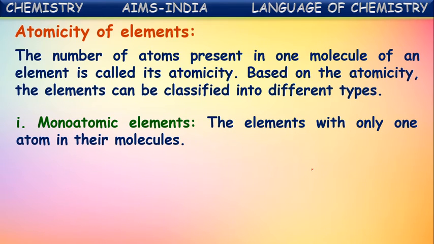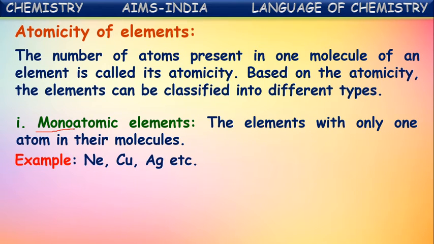First one is monoatomic elements. The elements with only one atom in their molecules are called monoatomic elements. Mono means single, so monoatomic means single-atom elements.